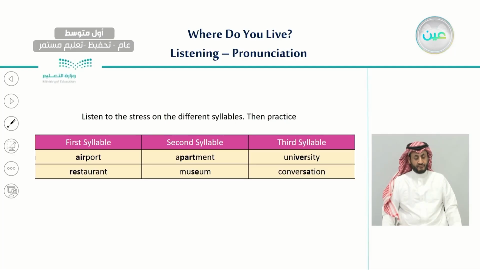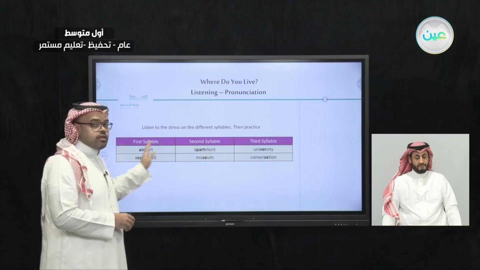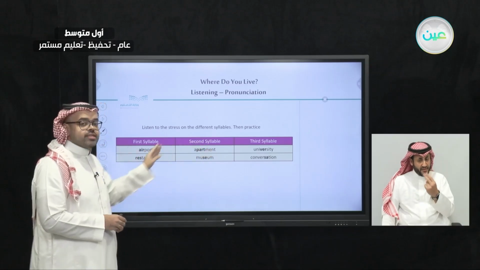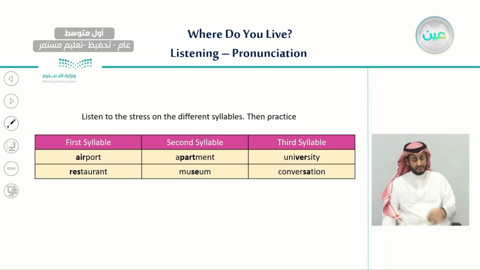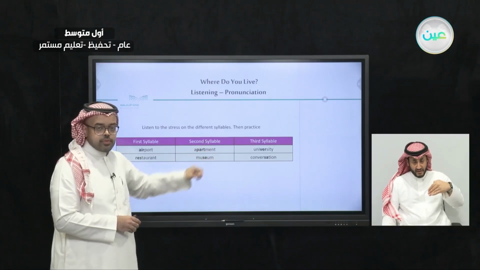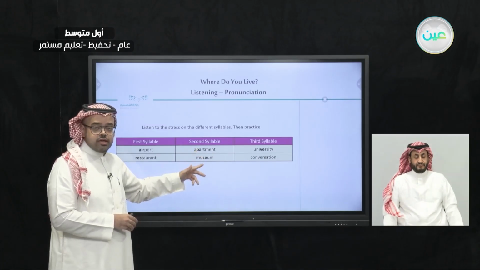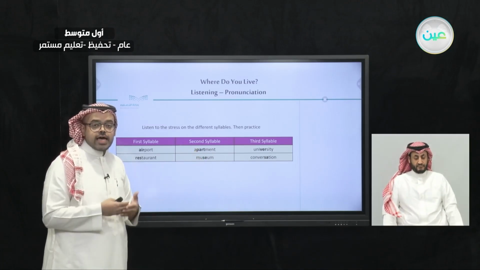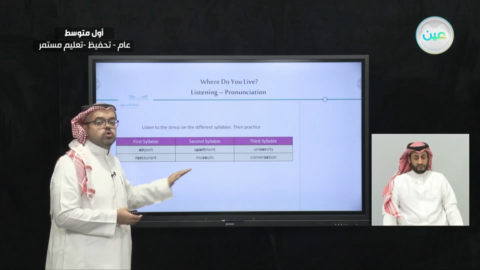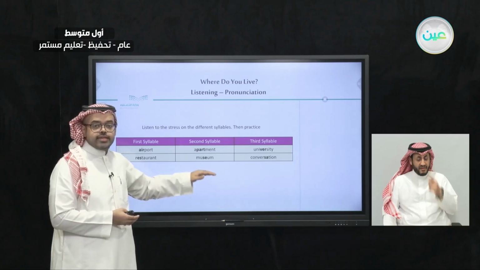The second example is words that stress the second syllable, not the first syllable but the second. For example, apartment, apartment. And here we have the S, which we pronounce as Z. So we would say museum, museum.